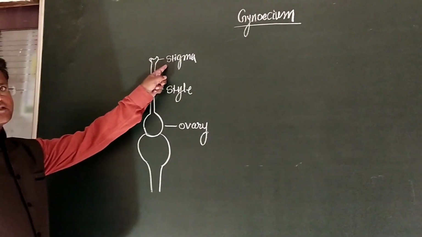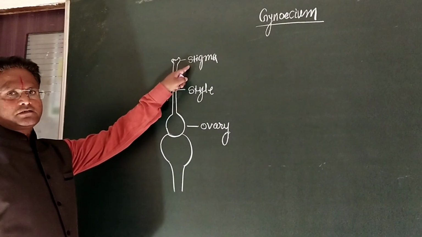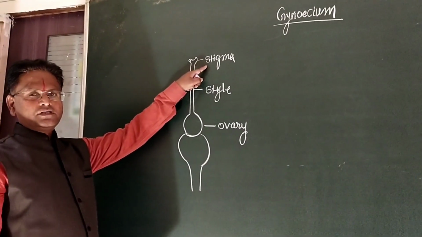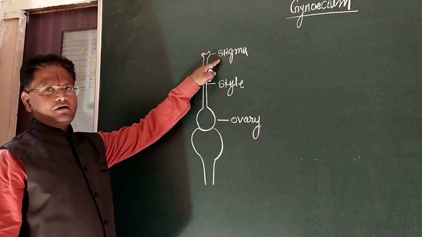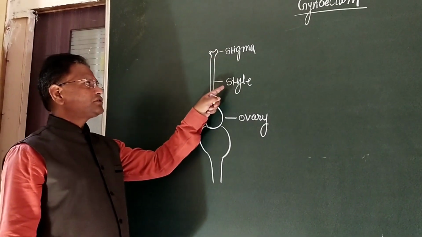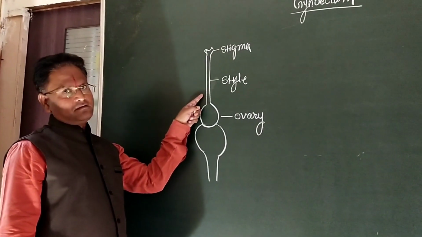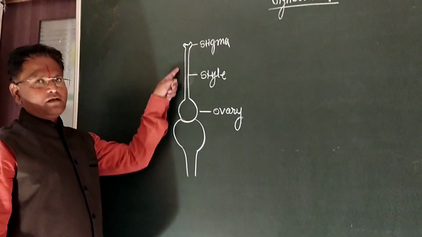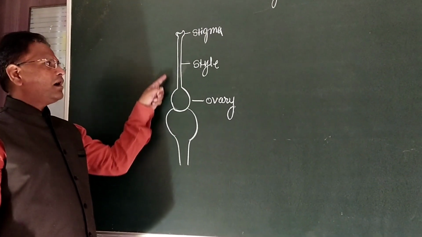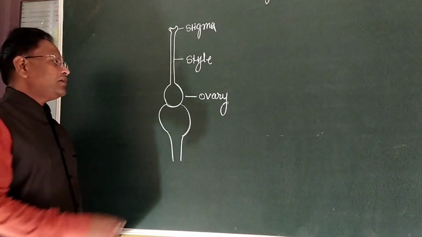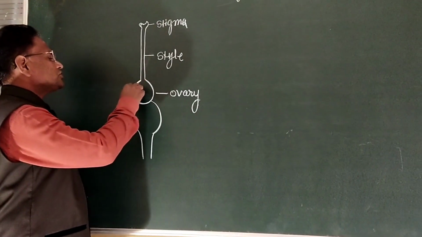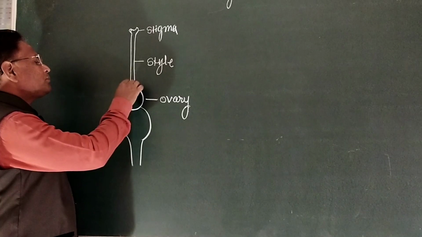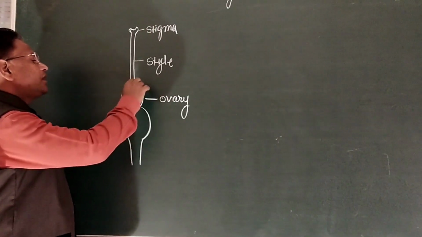Stigma is the apicalmost region of the carpel or pistil. Style is the elongated, middle portion of the carpel, and ovary is the basalmost swollen portion of the carpel.